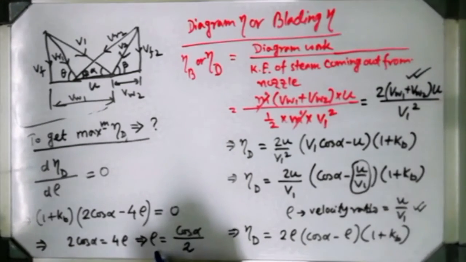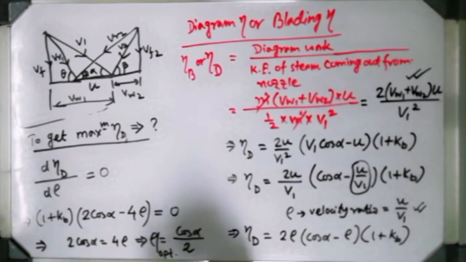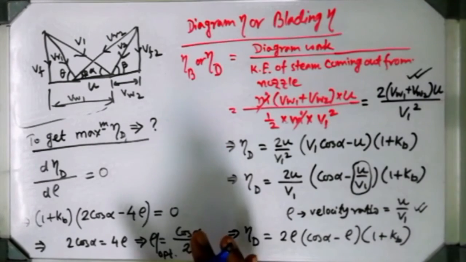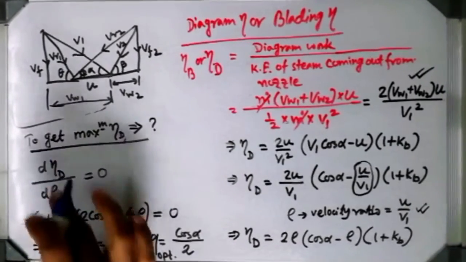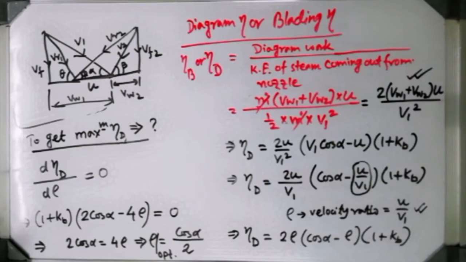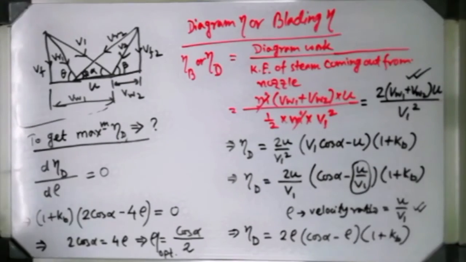So that is actually the rho optimum. Why is it rho optimum? Because that is the value of rho which is the best possible rho to achieve the maximum efficiency. That's why I am writing that rho optimum is cos alpha by 2. Now rho means what? Rho means u by v1.